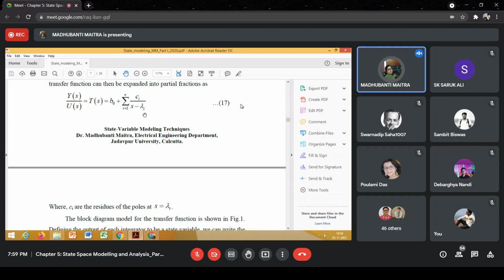So x2 will be equal to U by s minus lambda 2, x3 will be U by s minus lambda 3, and hence xn, the nth state variable, will be U by s minus lambda n. Clear?